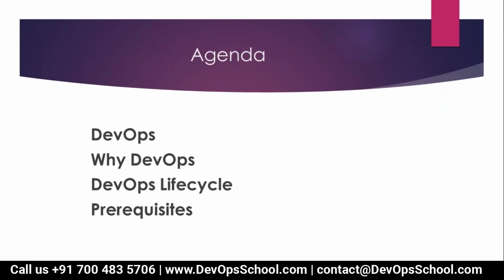Today I'm going to give you the basic idea. What is DevOps? Just now you said it is a combination of development and operation, right? And also it is a culture we had discussed, right? In the very first class I gave you the idea about what is DevOps. So apart from development and operation, what is DevOps? Why did DevOps come into the picture? What is the reason?